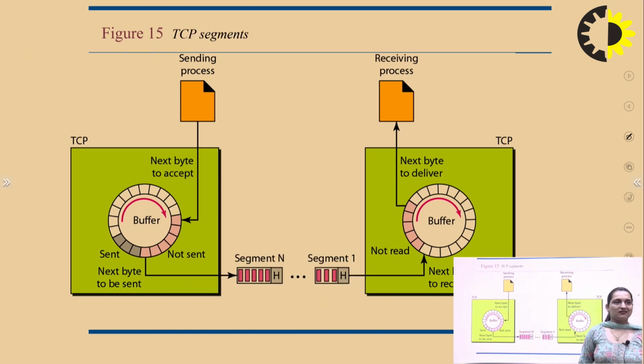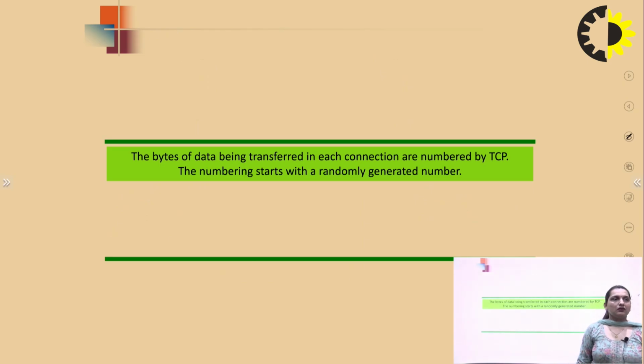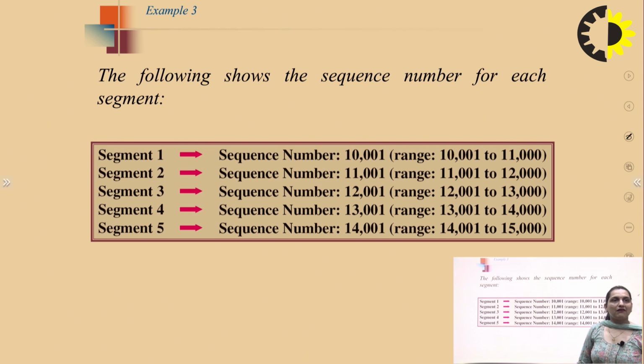In TCP, each byte of data to be transferred in every connection is numbered, because we are using connection oriented service. So when we send the first byte, second byte, third byte, fourth byte, each one has a sequence number. The number is generated starting from a random value, and then it is incremented one by one, so we have a sequence of numbers.